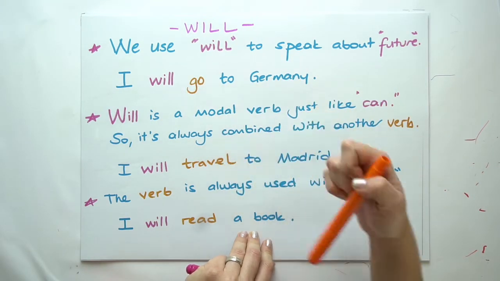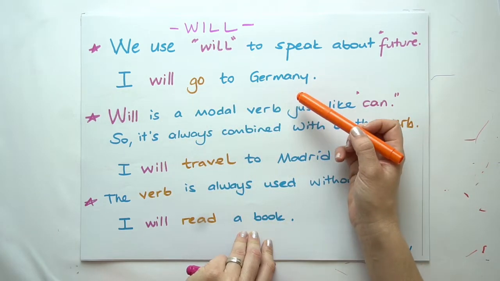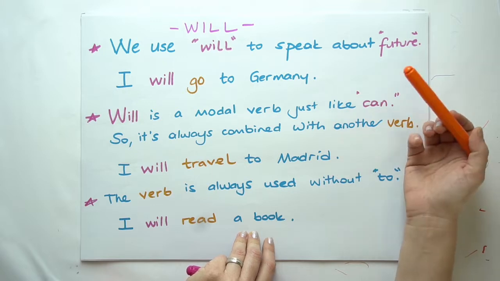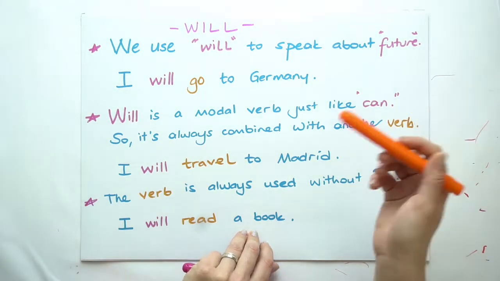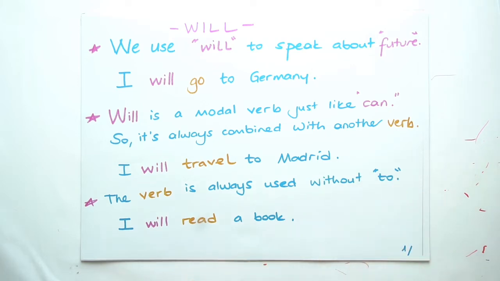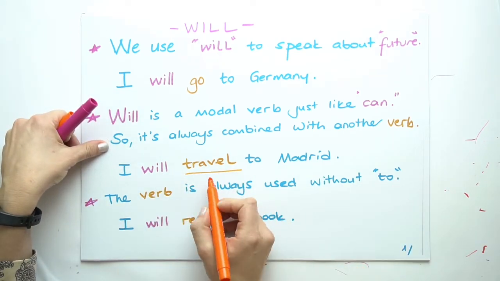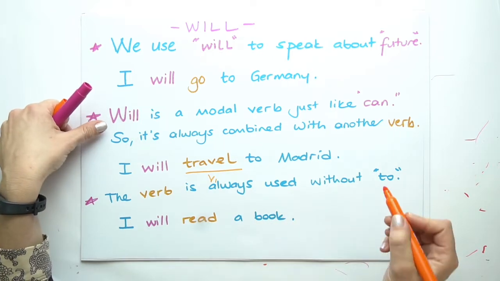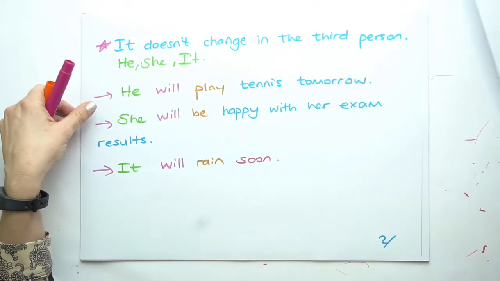We use will to speak about the future, like I will go to Germany. Will is a modal verb just like can, so it's always combined with another verb. I will travel to Madrid. As you can see in this sentence, we need to use travel in its first form. The verb is always used without to. I will read a book.